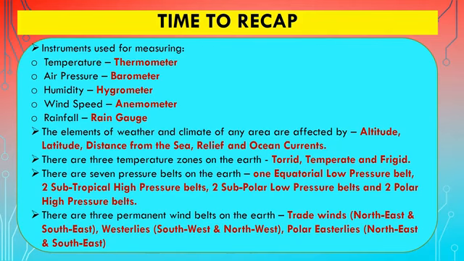There are 7 pressure belts on the earth: 1 equatorial low pressure belt, 2 subtropical high pressure belts, 2 subpolar low pressure belts, and 2 polar high pressure belts. There are 3 permanent wind belts on the earth: trade winds, which blow from northeast and southeast; westerlies, which blow from southwest and northwest; polar easterlies, which blow from northeast and southeast.